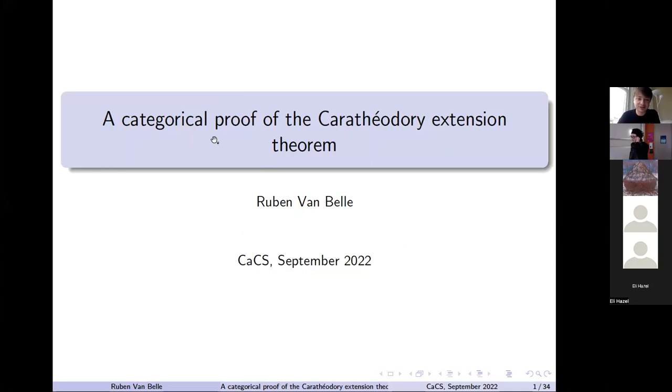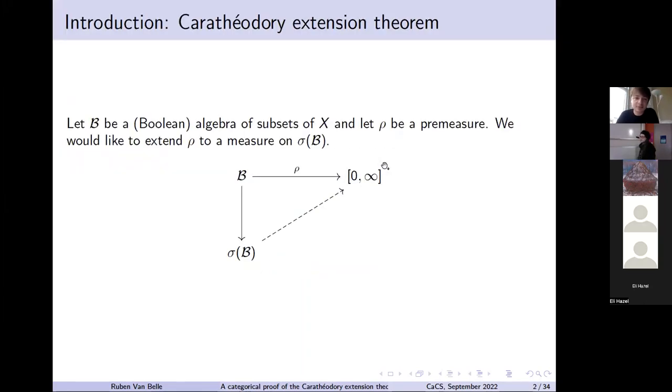So yeah, I will say something about the category theory behind the Carathéodory extension theorem. I'll start by saying what the Carathéodory extension theorem is. It's a result in measure theory, and quite an important one, because it proves the existence of things like the Lebesgue measure or Brownian motion and things like that.